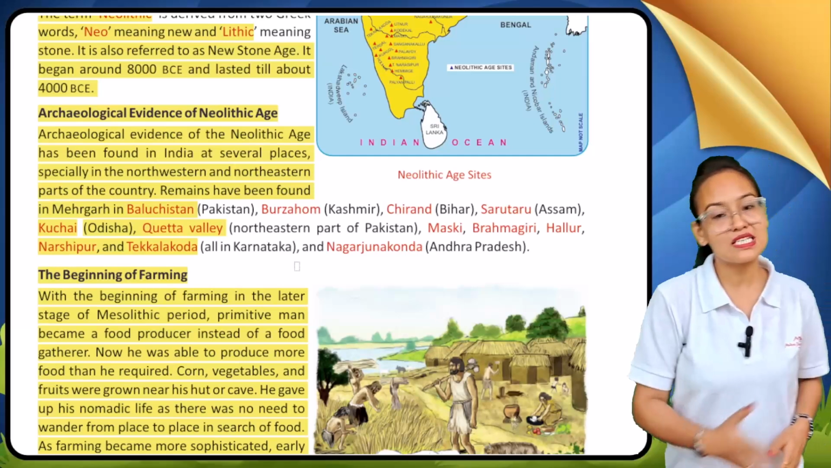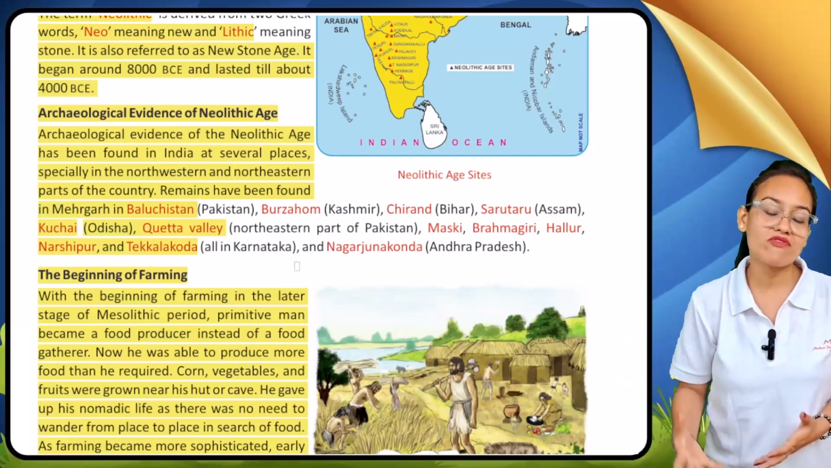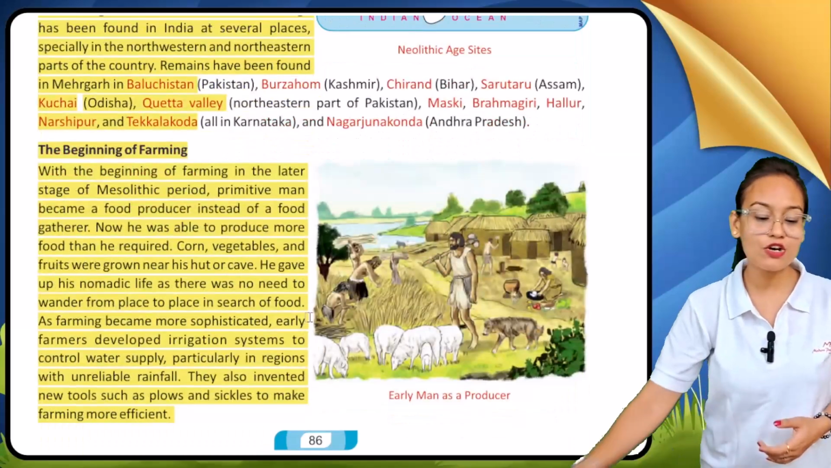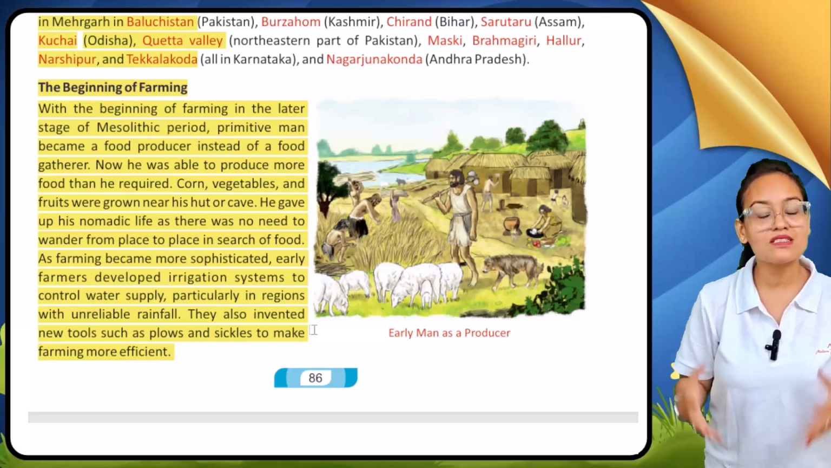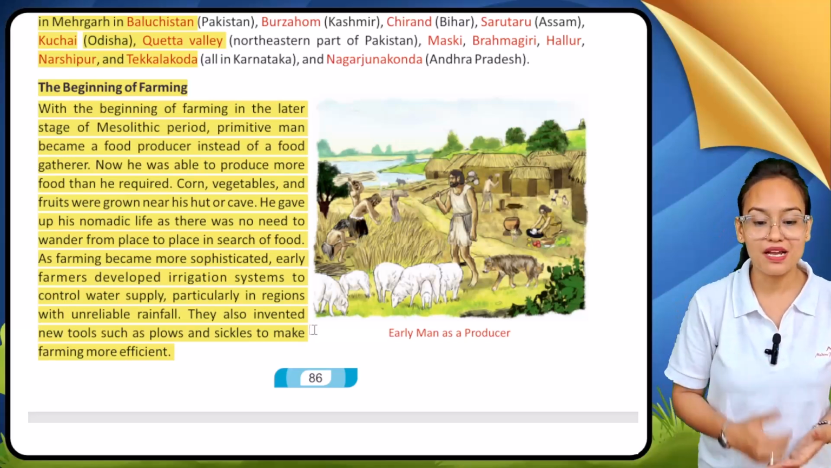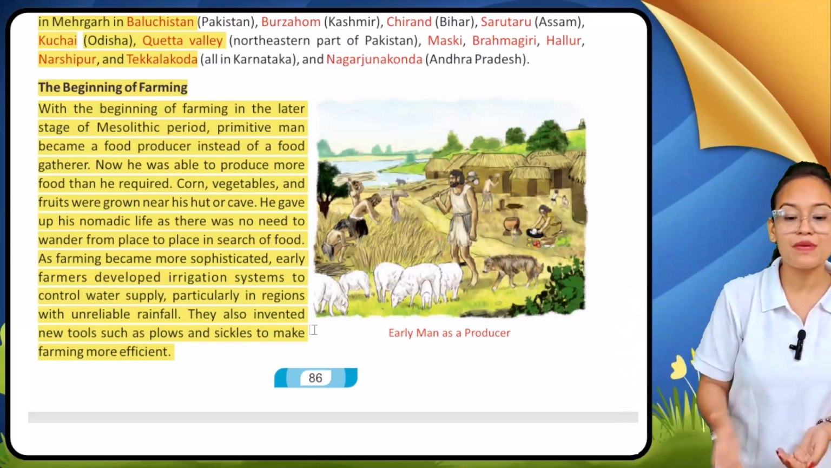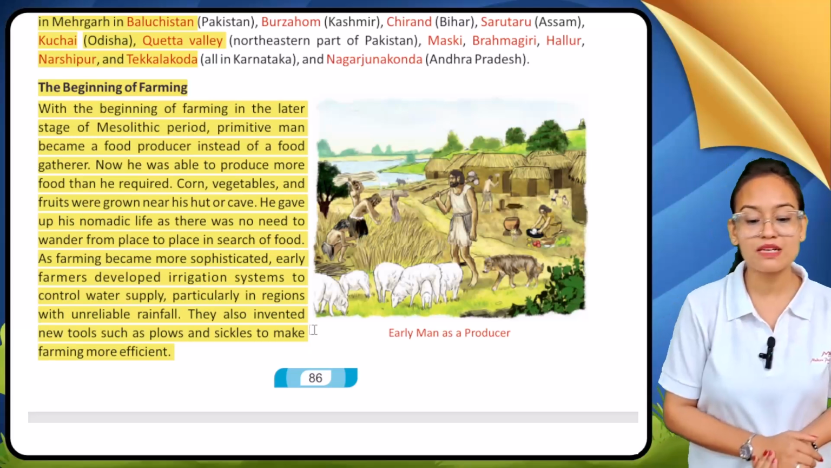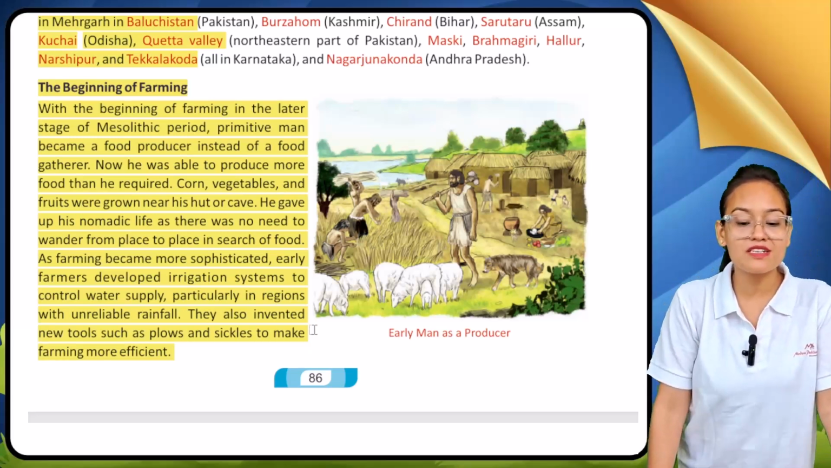So here you can see these are all the places located in India and Pakistan where we can find the remnants of the Neolithic age. Now, in the Neolithic age, when early man started to settle down at one place, they started doing farming. With the beginning of farming in the later stage of Mesolithic, primitive man became a food producer instead of a food gatherer.